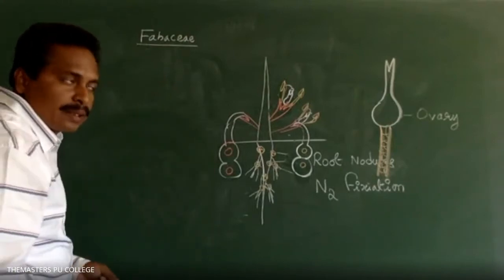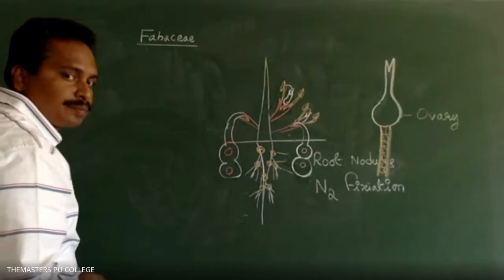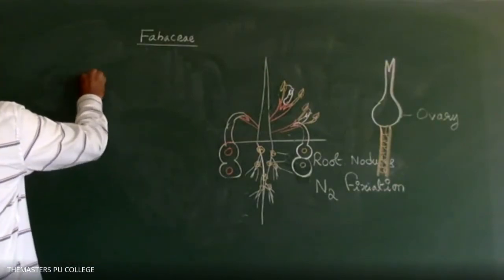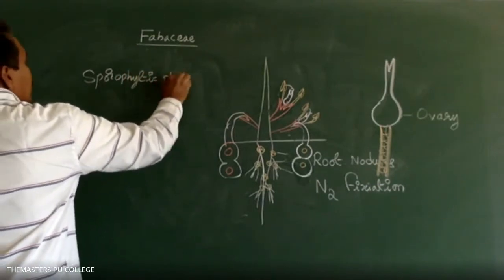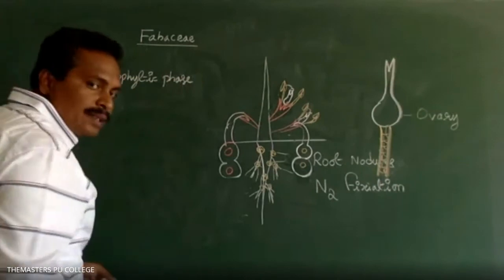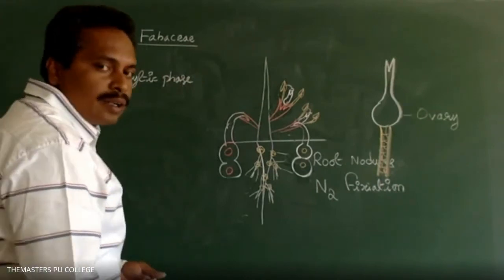How many main parts are there in a sporophytic phase? Gametophyte and sporophytic phases are there in plants.